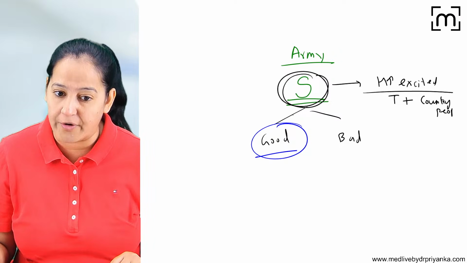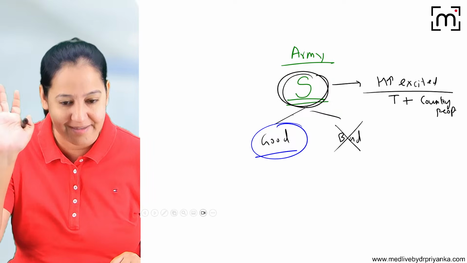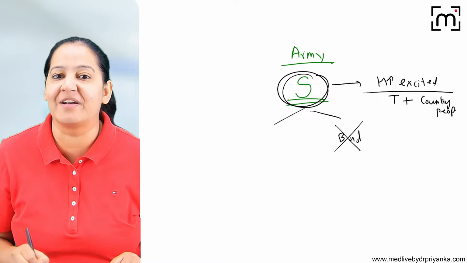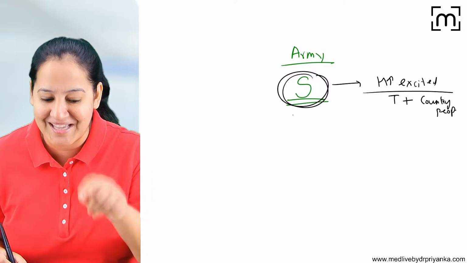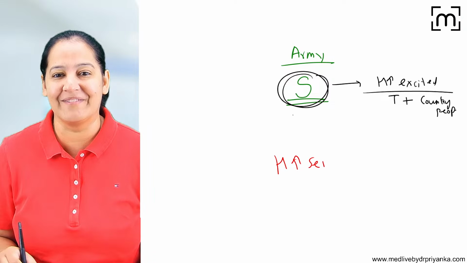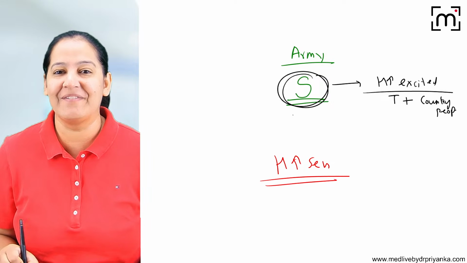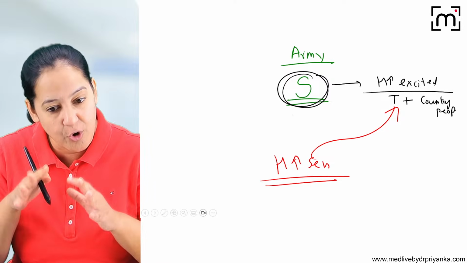Oh my God, is he a good soldier? No, he's a mad soldier. Kill that soldier. He's a hyperexcited soldier. It's not a good soldier. It's a very bad soldier. This is known as hypersensitivity. So what is hypersensitivity? You tell me. What is hypersensitivity? So let me define. Hypersensitivity is a hyperexcited, exaggerated state of the normal immune system.